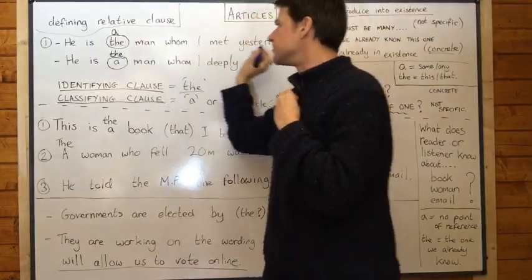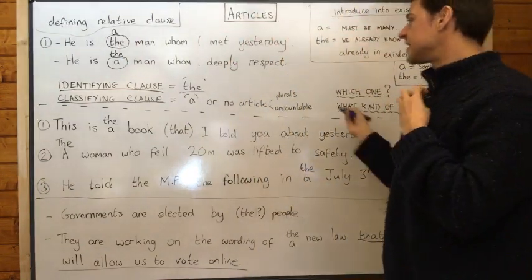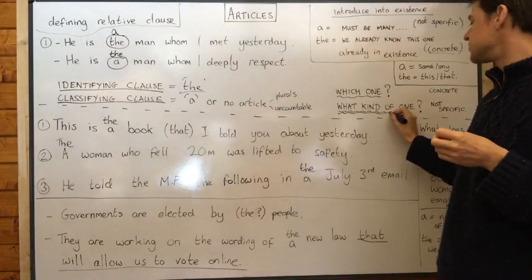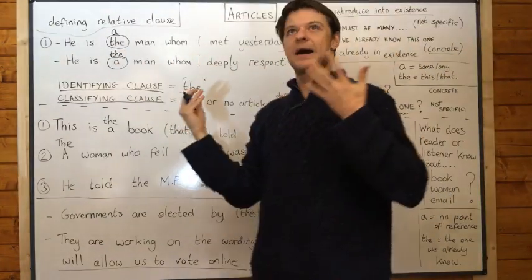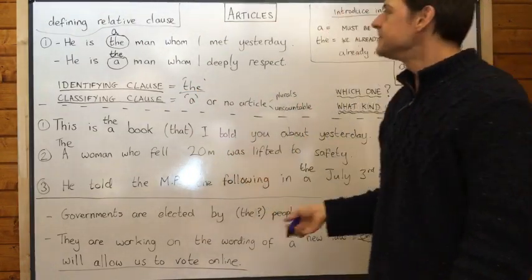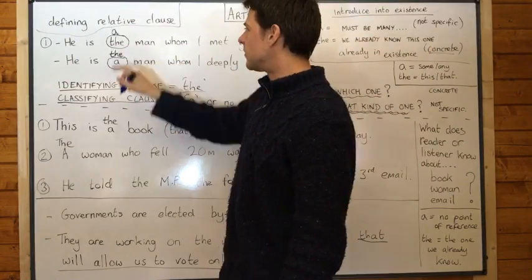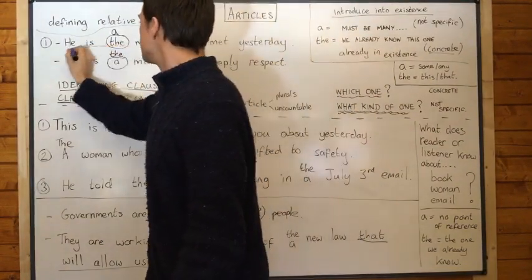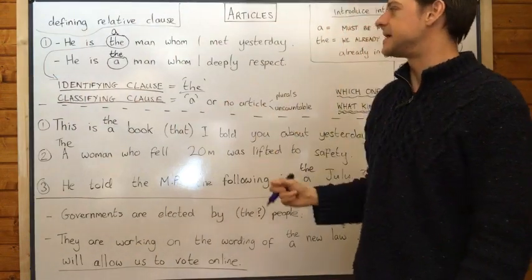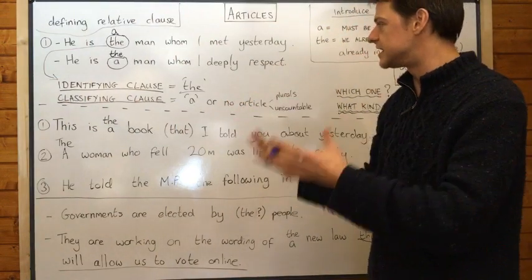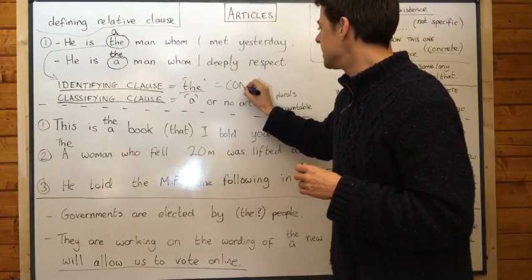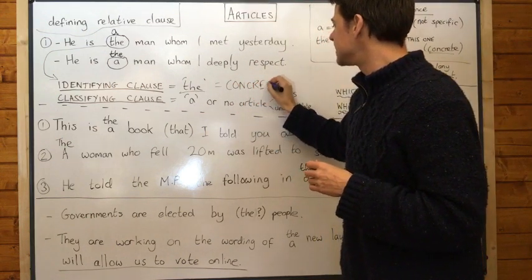Identifying clauses with the answer the question, which one. Which one? The man whom I met yesterday. Whereas classifying clauses with a, they tell us what kind of one. So he is a man whom I met yesterday. It's telling us what kind of man he is. But most of the time we'll use that one, because most of the time we are identifying who he is. He is the man whom I met yesterday. That one, a very real, concrete one. So please use the for concrete people who the listener is already aware of.